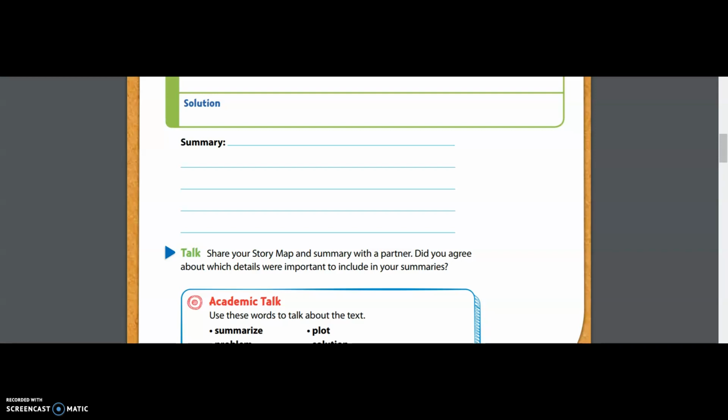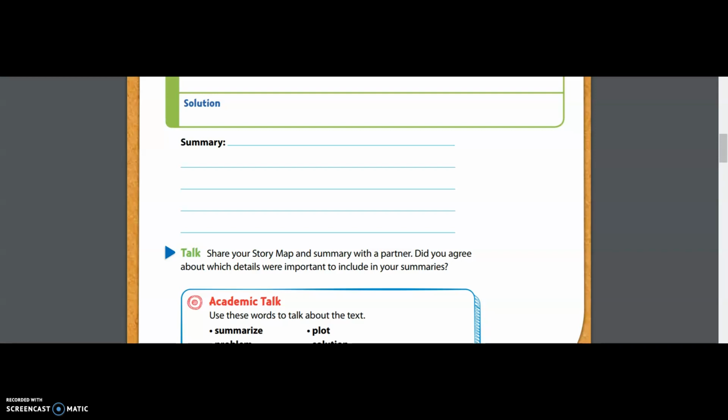So I want you to practice this yourself by pulling up your text box on your Nearpod and typing on the line where it says summary. But I'm going to read to you the summary that I wrote on my paper. I put that an English boy named James and his American friend decide to go to the park, because that's the order that it happened. That was our first event that we wrote about. James says that he left his jacket in the boot. The American boy is confused and asks what James means. James then explains that in England, a boot is the trunk of a car.